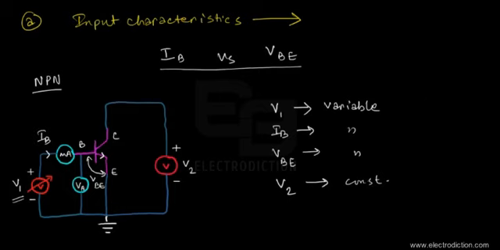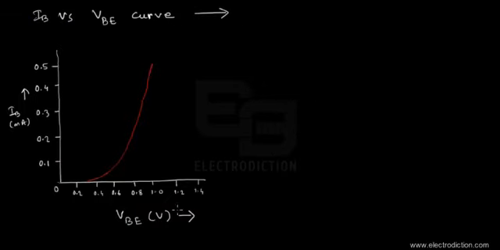So under this sort of a setup, if we study the variation of this input base current with varying values of the base emitter forward bias voltage, then we're going to get a graph that would look something like this. There you go. There we have our graph of the IB versus VBE curve. As you can see, the red line indicates the nature of variation of the input base current with respect to the base emitter forward bias voltage.